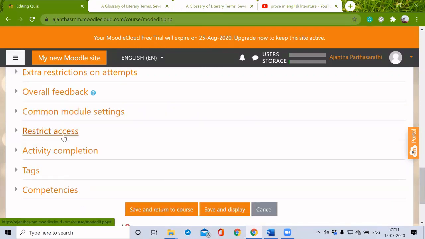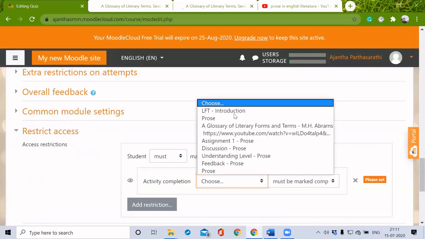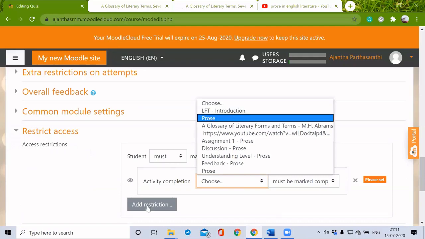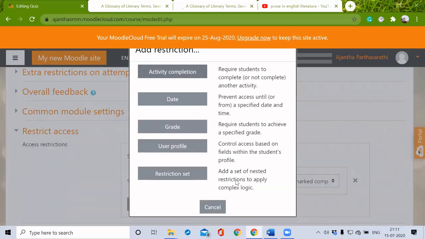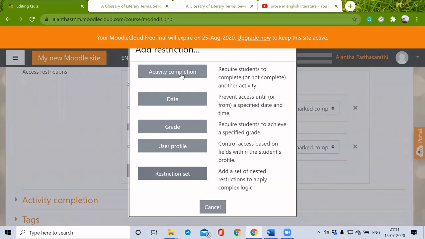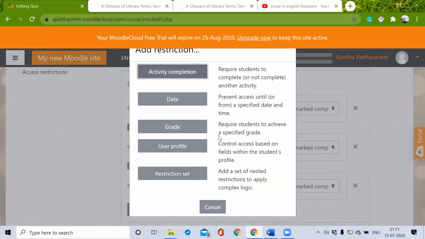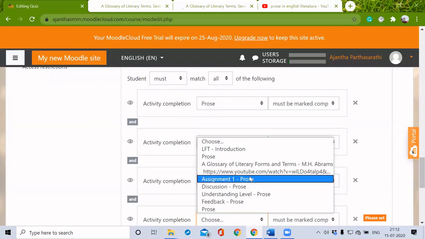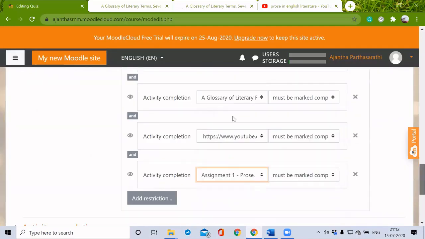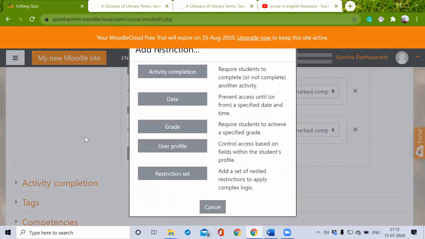Under restrict access, we can add restrictions like they have to complete the activity of this proofs, and they should go through this book also, and they have to watch this video, and they should have submitted their assignment to take up this quiz. The other restrictions will be like date, grade, or anything we can do.